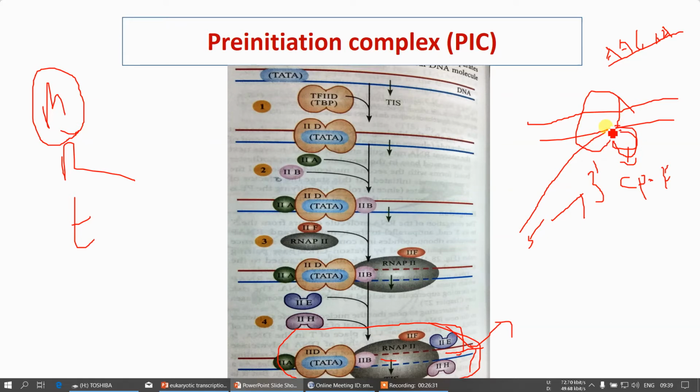Not only that, one more termination factor is known as CSF, the cleavage stimulating factor, which will be recruited here. So by these two factors, the RNA will be removed by the action of helicases or endonuclease actions.